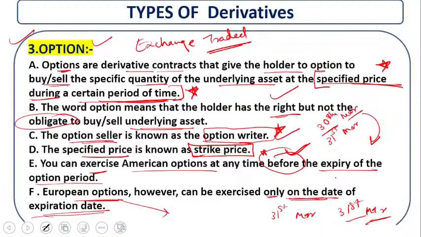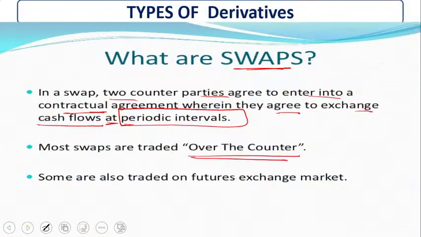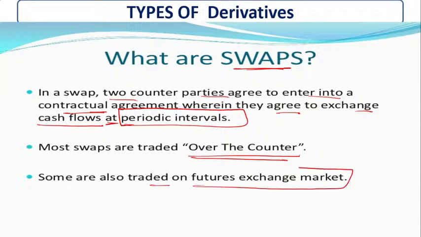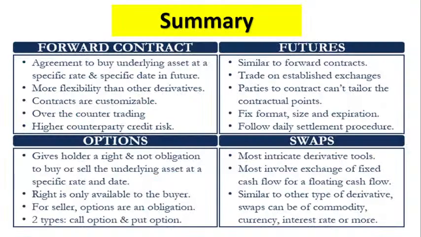Swaps come under the over the counter market, and only some trade on the futures exchange market. Because it is over the counter, it is less regulated and has a low legal foundation. Because of the low legal foundation, there is a high risk. So this is the feature of the swap, because it is treated as over the counter. Clear?